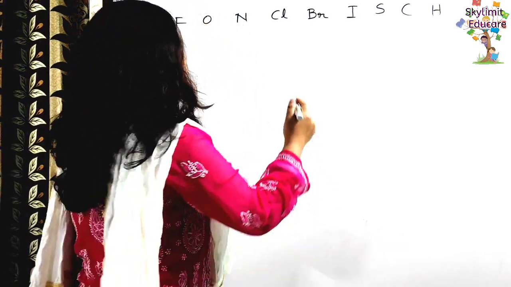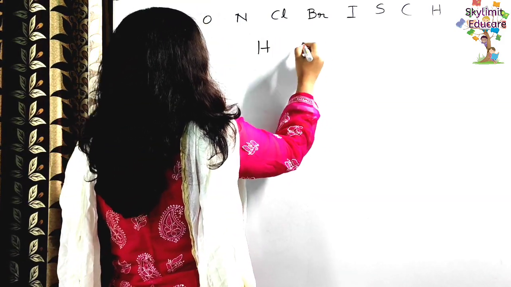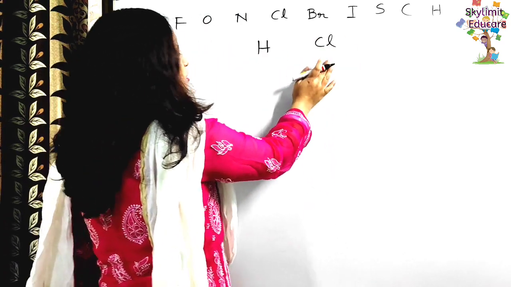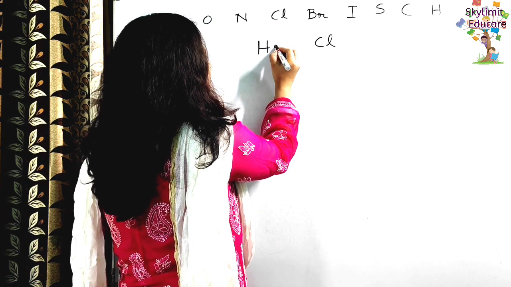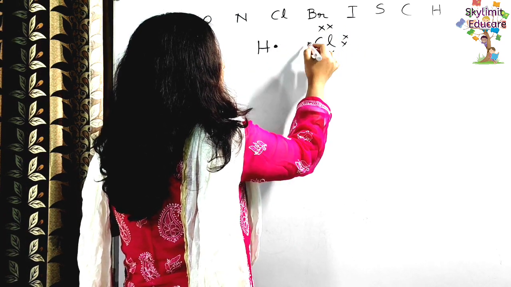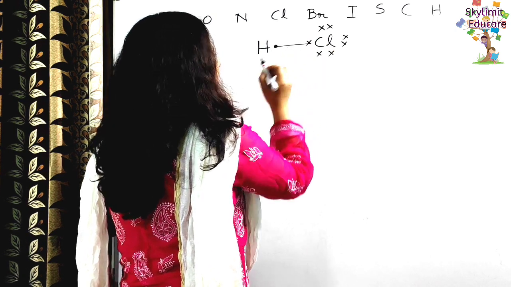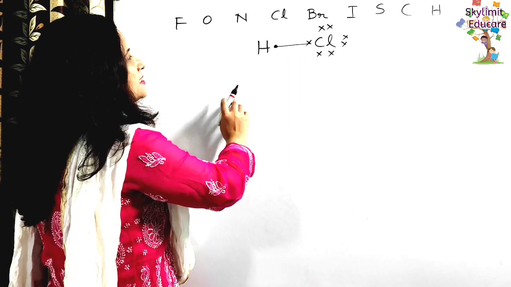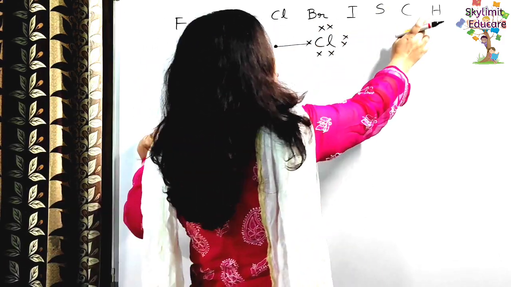Hydrogen chloride, HCl. So what happens in the formation of HCl? Now you know that hydrogen has only 1 electron in the valence shell, chlorine has 7 electrons, right? So they enter into chemical bonding with each other. They share a pair of electrons. But now you see this series. Chlorine is here, and where is hydrogen? At last.